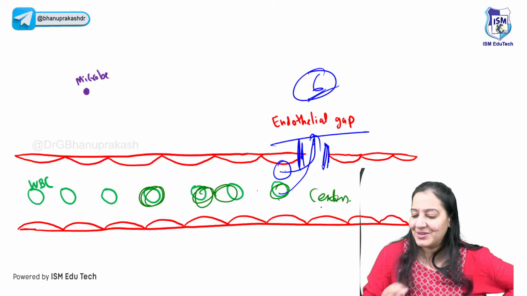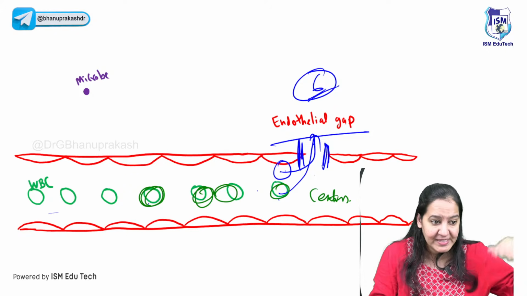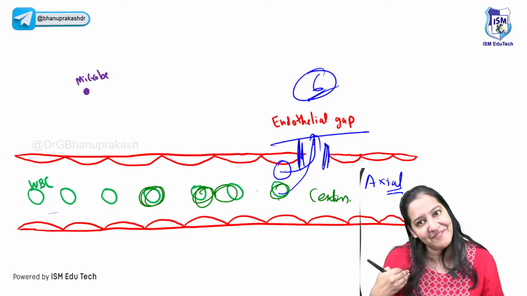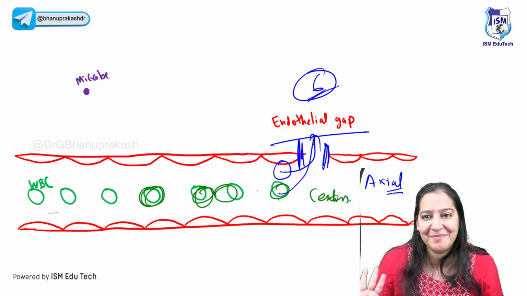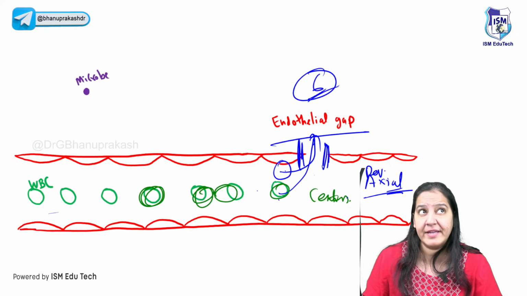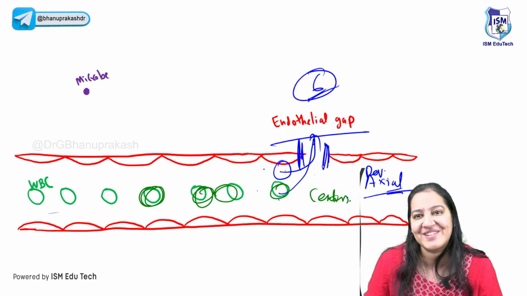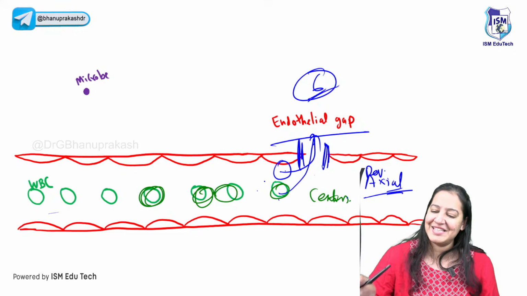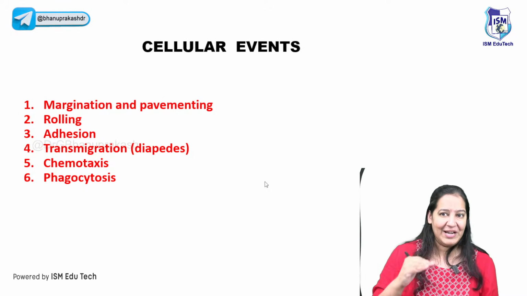You got my point? So the usual blood flow in which WBC is at the center is known as axial blood flow. We all have axial blood flow, right? But I have to make reverse axial blood flow, in which I have to take the WBC from the center to the periphery first and then take it out. Give me a thumbs up. You got it? Say yes. So everything is very easy if you understand. So these are the 6 cellular events.